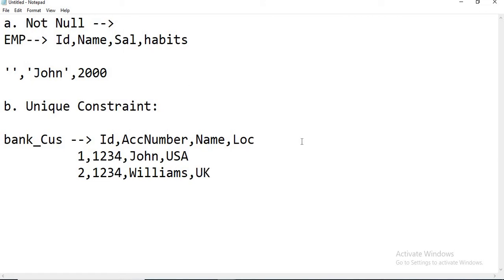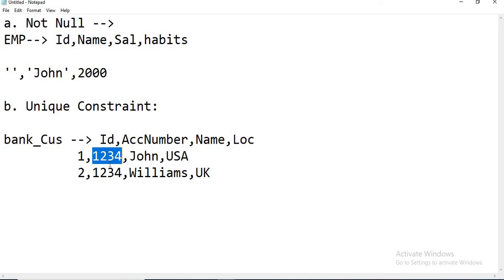Now, in a realistic scenario, any 2 customers should not have the same account number. But if you see here, unknowingly somebody has assigned the same account number to multiple people.